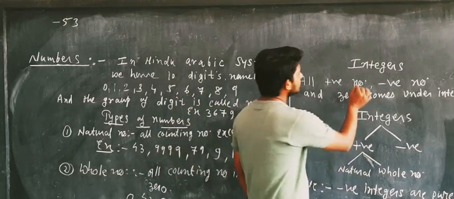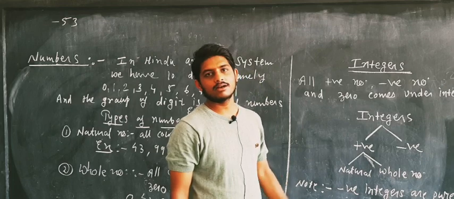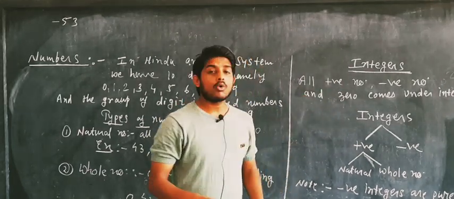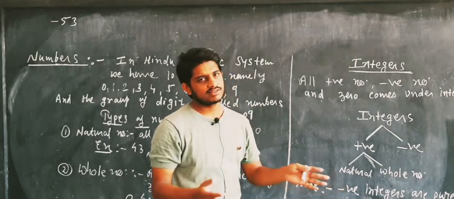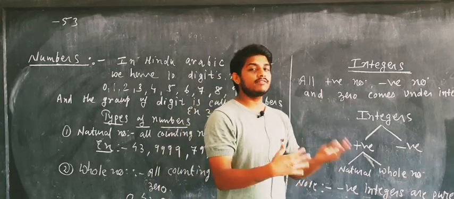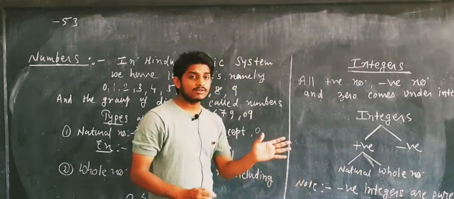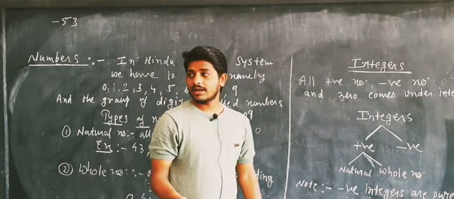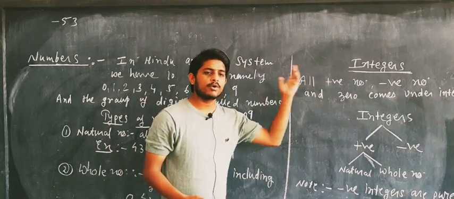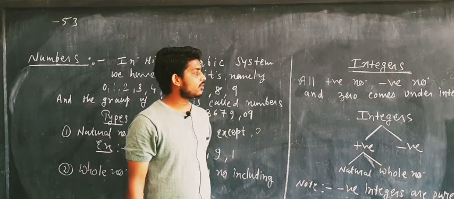Now we'll discuss the third type of number, which is integers. What are integers exactly? All positive numbers, meaning natural numbers and whole numbers, as well as negative numbers and 0 come under integers. I can say that it consists of positive numbers, negative numbers as well as 0, and these are called integers.